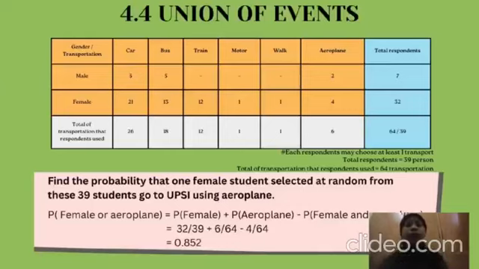So 32/39 plus 6/64 and subtract it with 64/64. The answer we will get is 0.852.